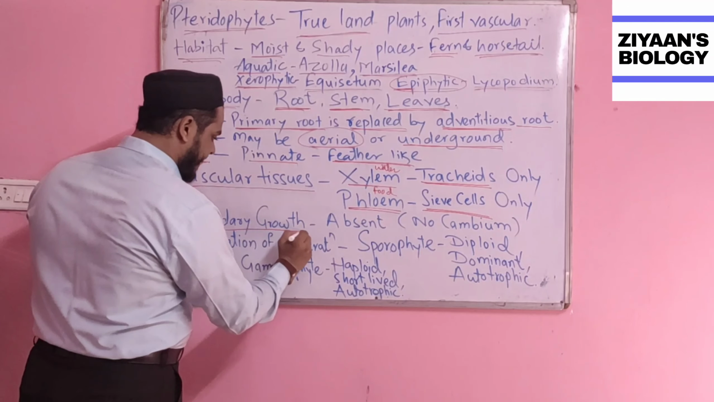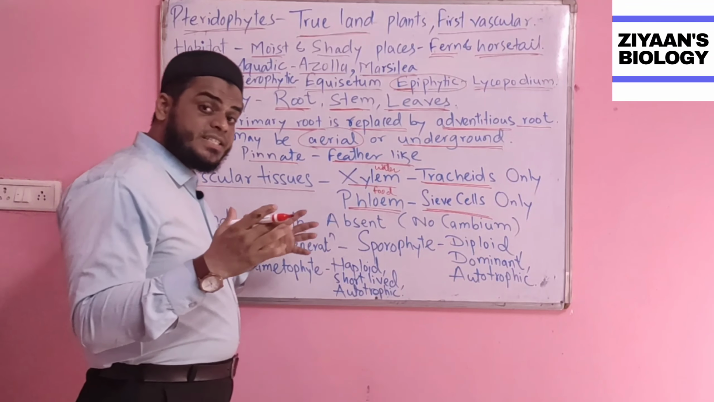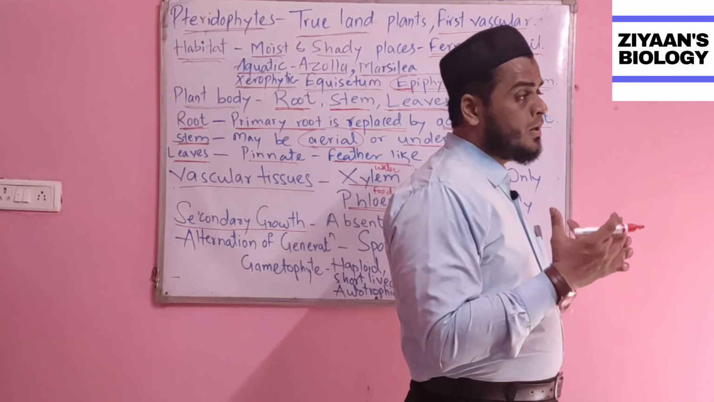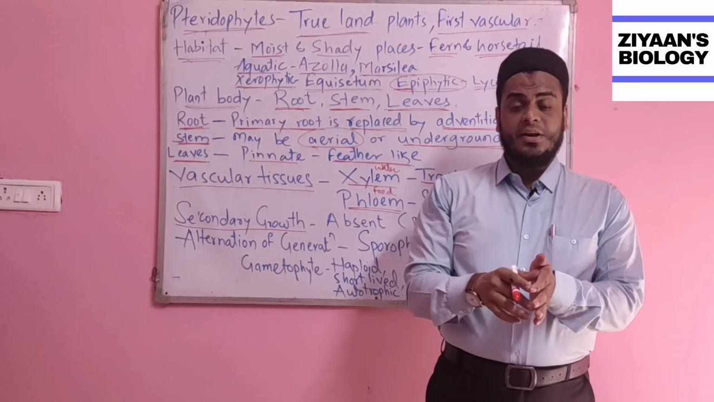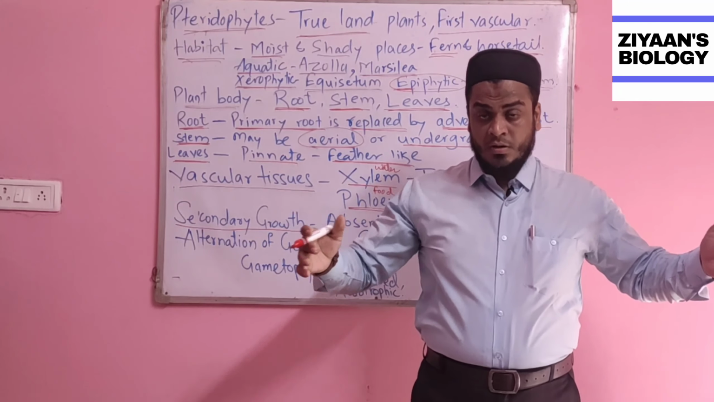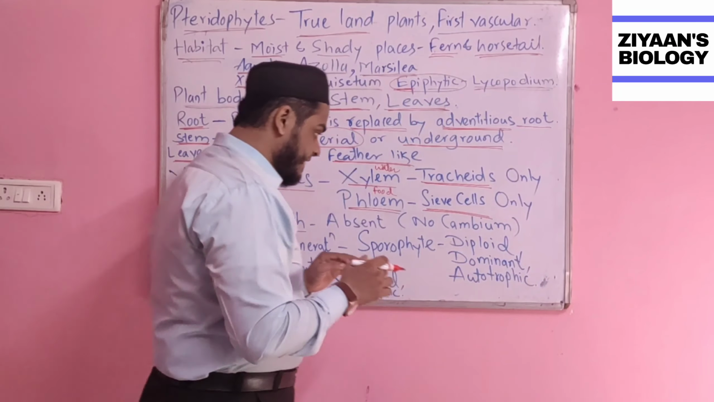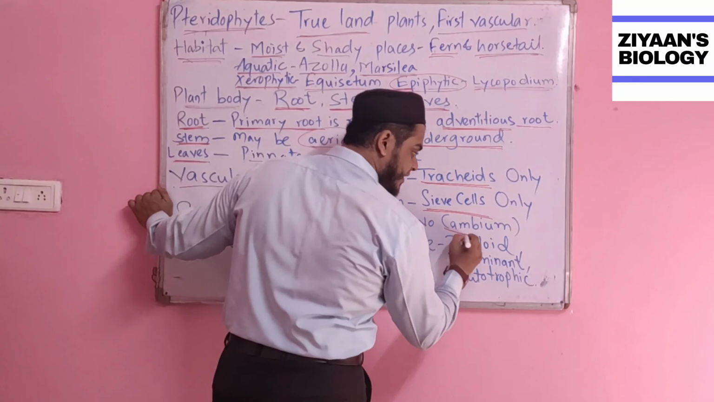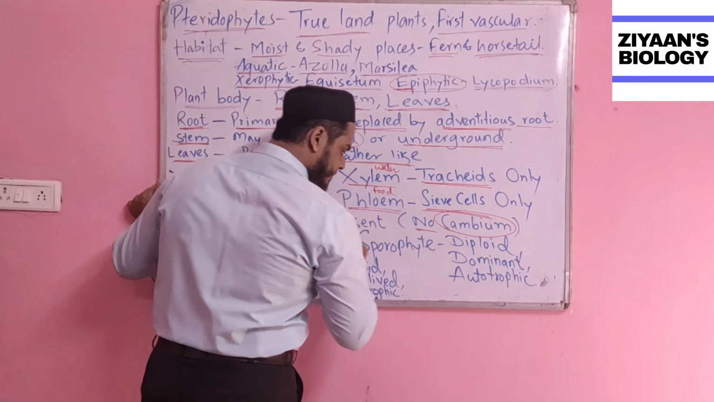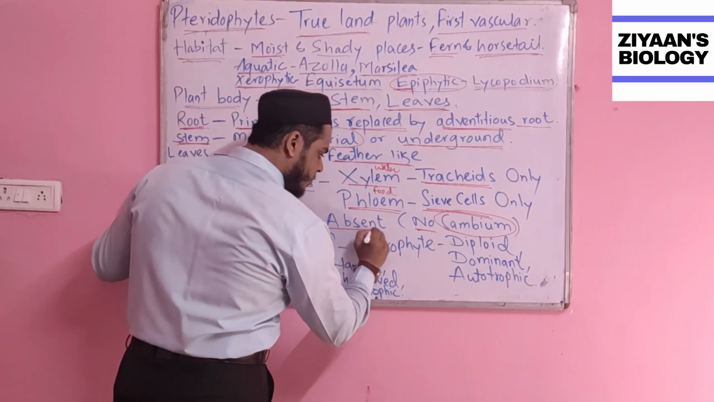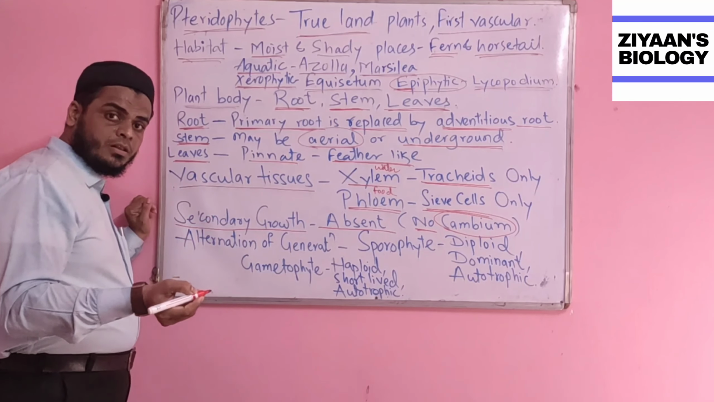Now the secondary growth. What does secondary growth mean? The primary growth of the plant is vertical growth, whereas the secondary growth is horizontal growth, and that always takes place with the help of a special tissue called cambium. If there is no cambium, ultimately there will be no secondary growth at all.